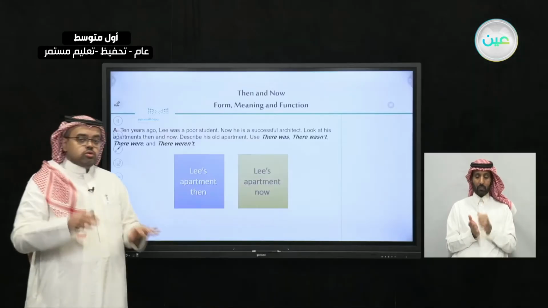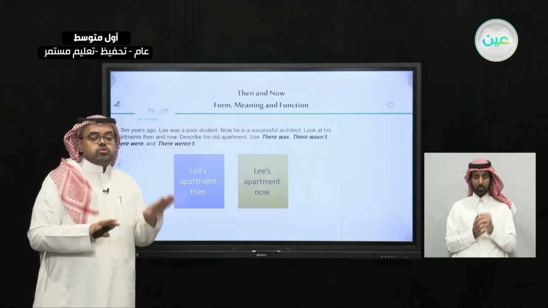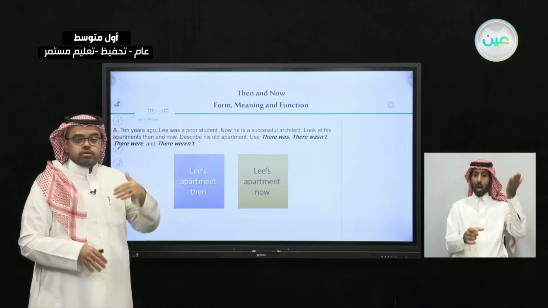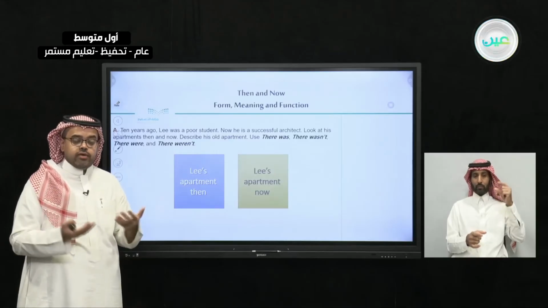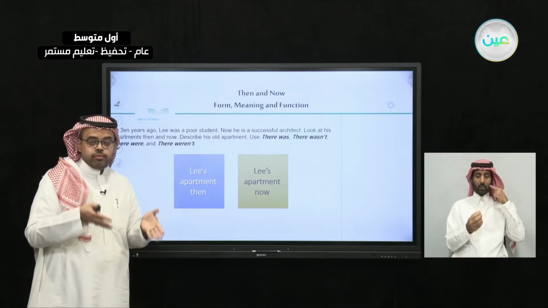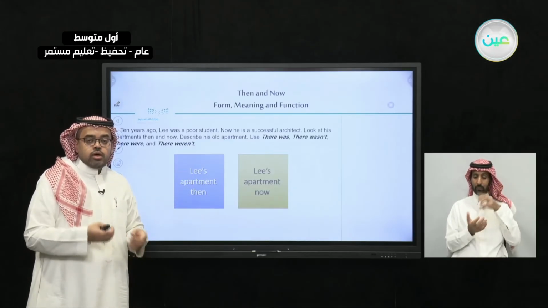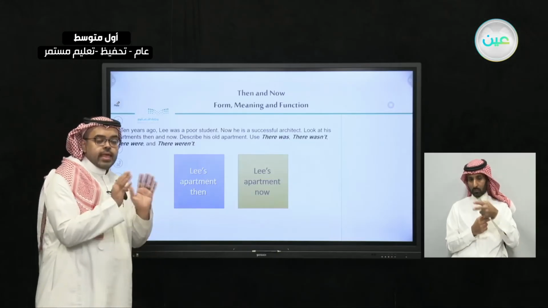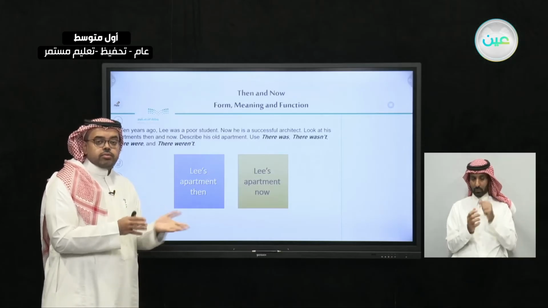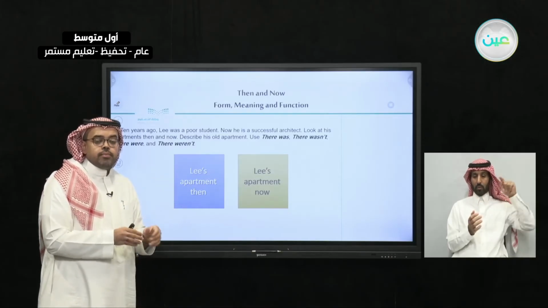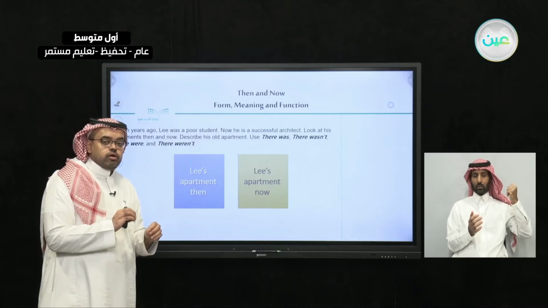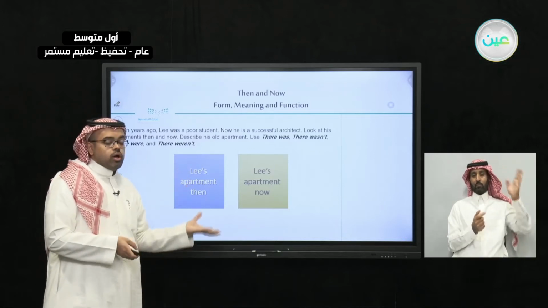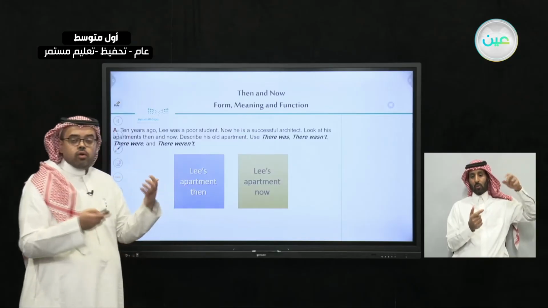So what we need to do here is to have a look at these two apartments. We have Lee's apartment then, in the past, and Lee's apartment now, in the present. We're going to look at Lee's apartment then and try to create sentences using there was or there wasn't, or there were or there weren't.